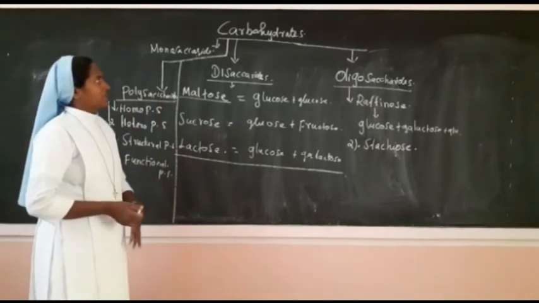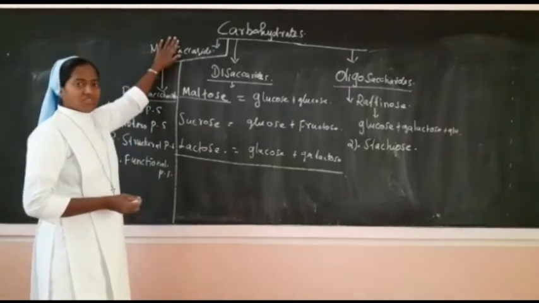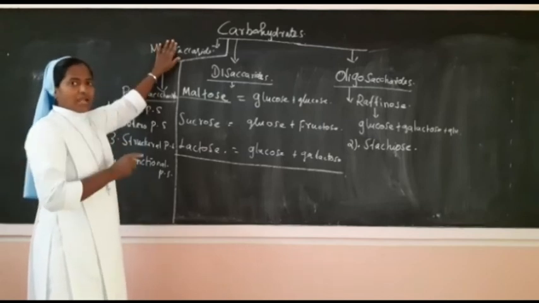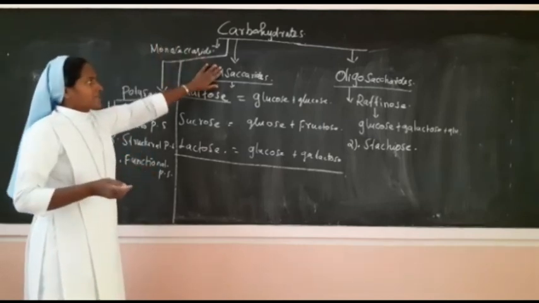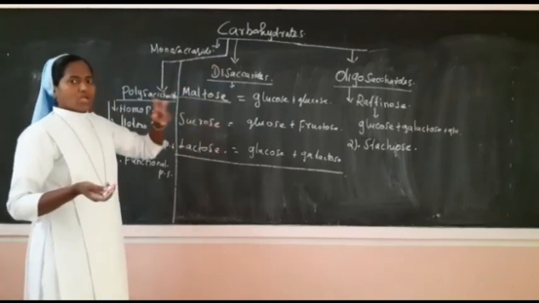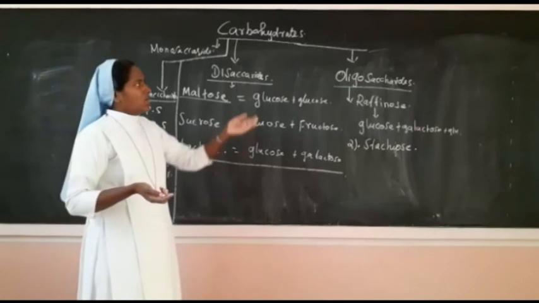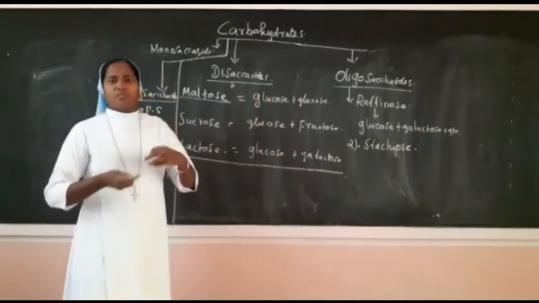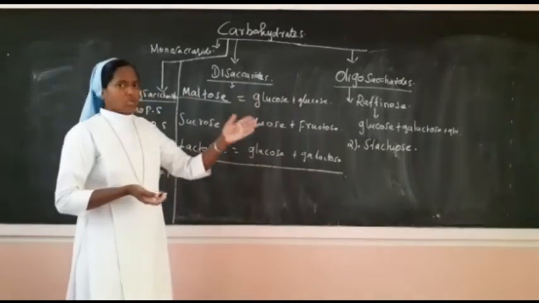Then I will summarize. Monosaccharides we classify as aldose and ketose, with their aldehyde group and keto group. Disaccharides we classify into 3, maltose, sucrose and lactose, because of the 2 simple units. Oligosaccharides we classify with 3 molecules as trisaccharides, and more than 3 as oligosaccharides.